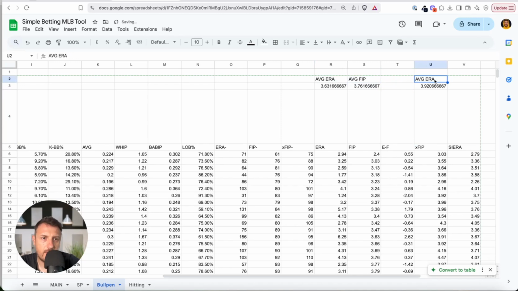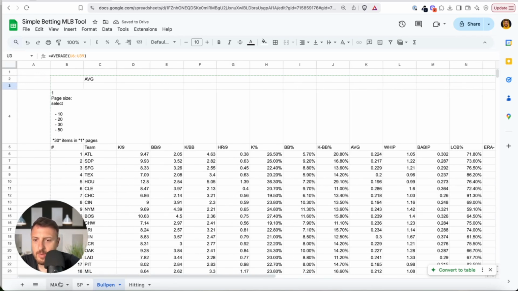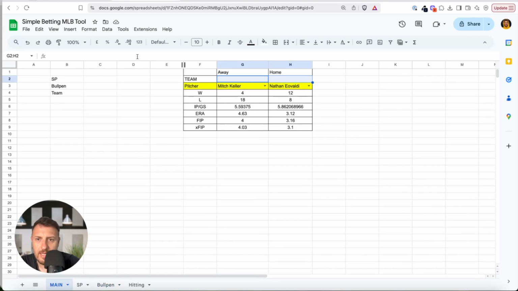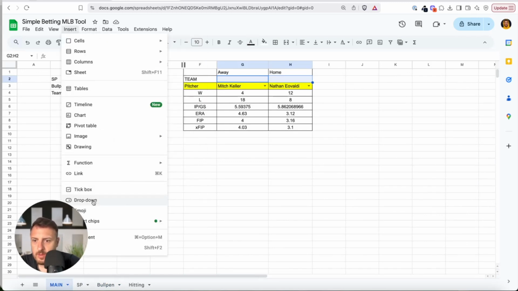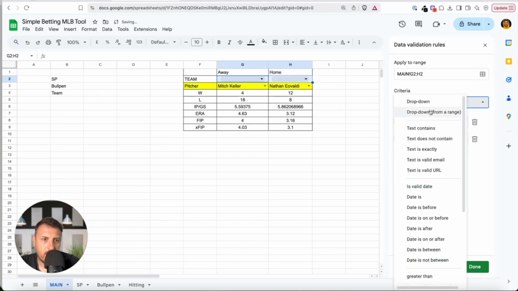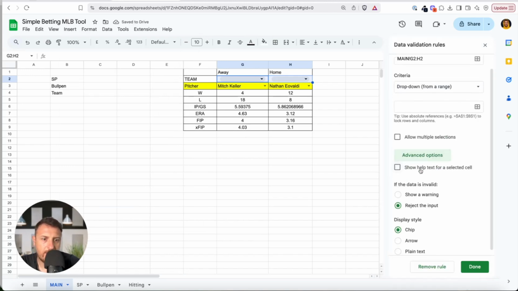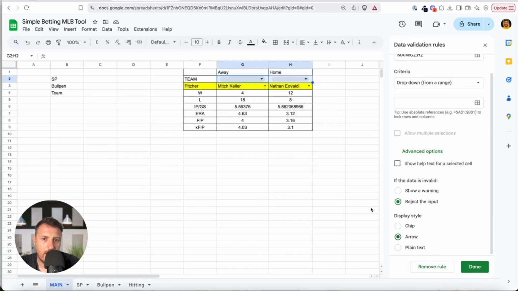Okay, like this. So right now we have the teams, and I will go back to main. First, I will create a drop-down menu. Drop-down from arrange. I will click advanced option because I like more arrows. You see, I like this more, not this, okay?